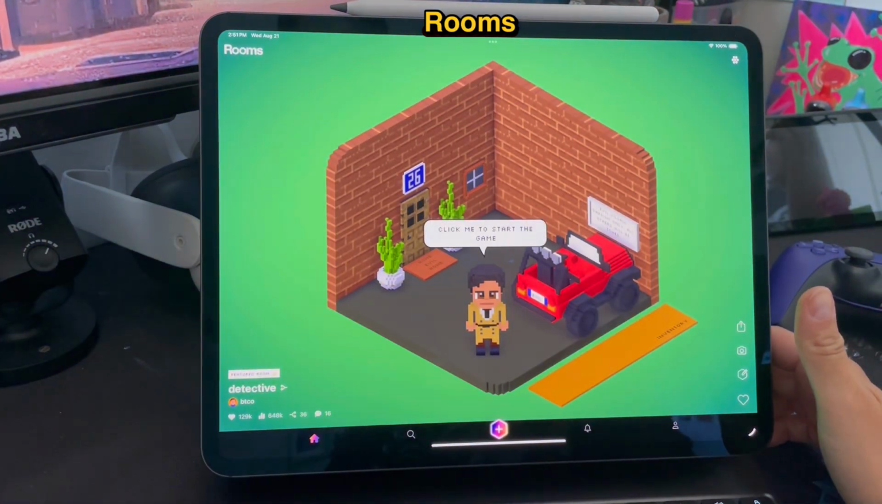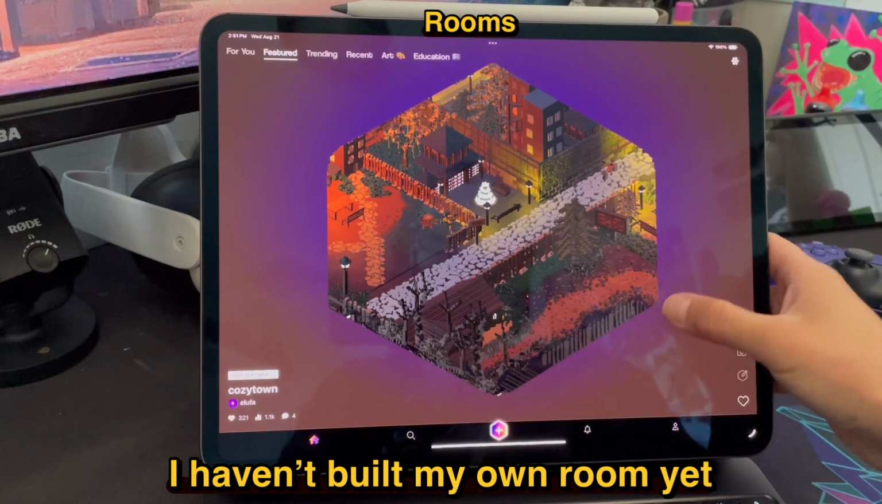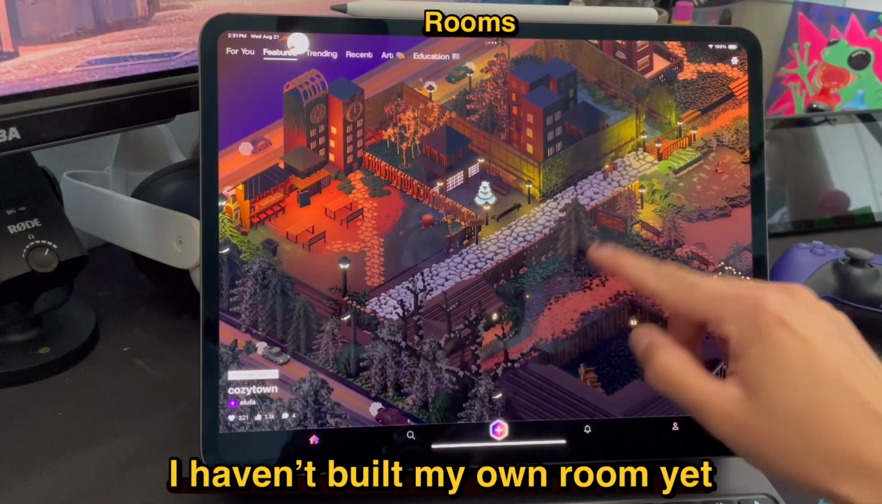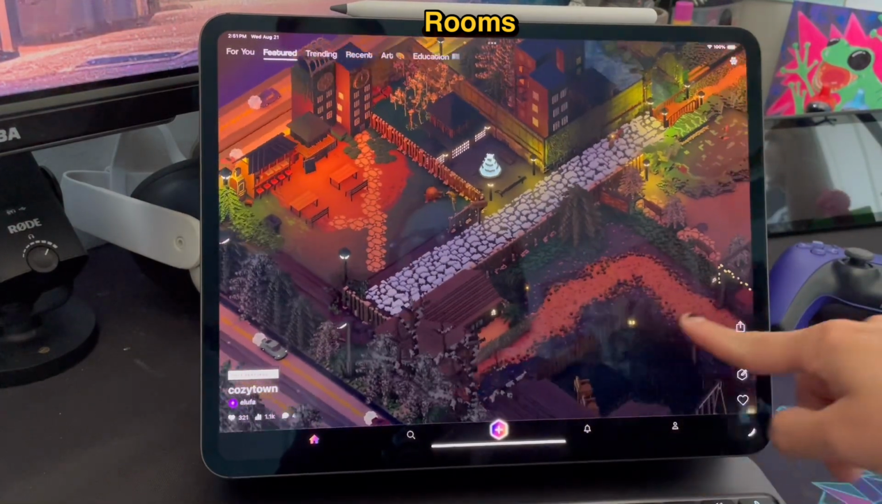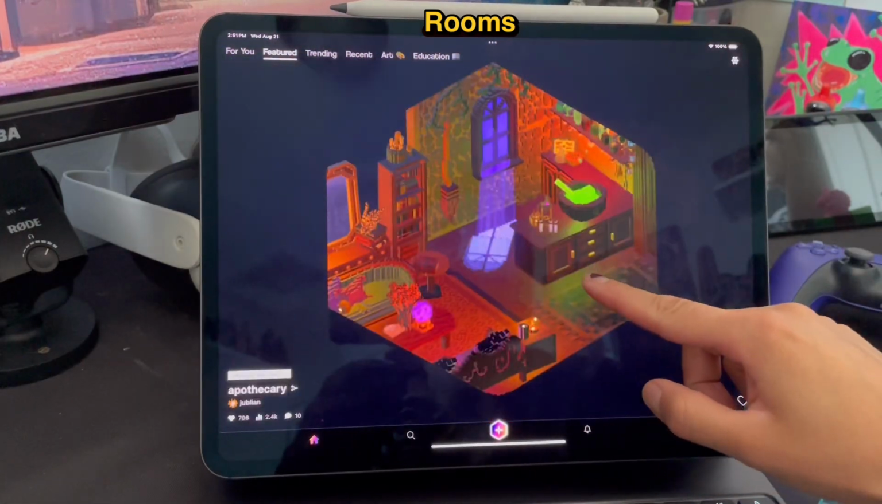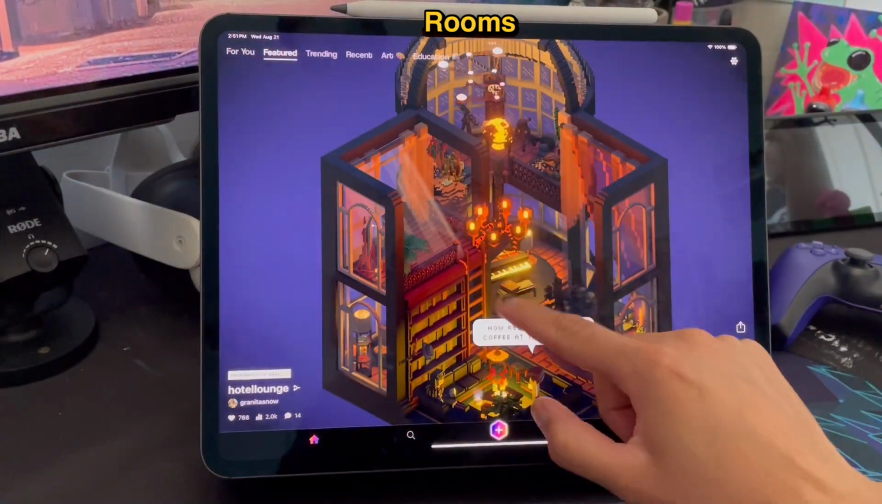This is Rooms. This is brand new to me. I had just learned about it and downloaded it. Yeah, I haven't built my own room yet, but I'm excited to do that. But it's so cool. You just go around and you see what other people have built.